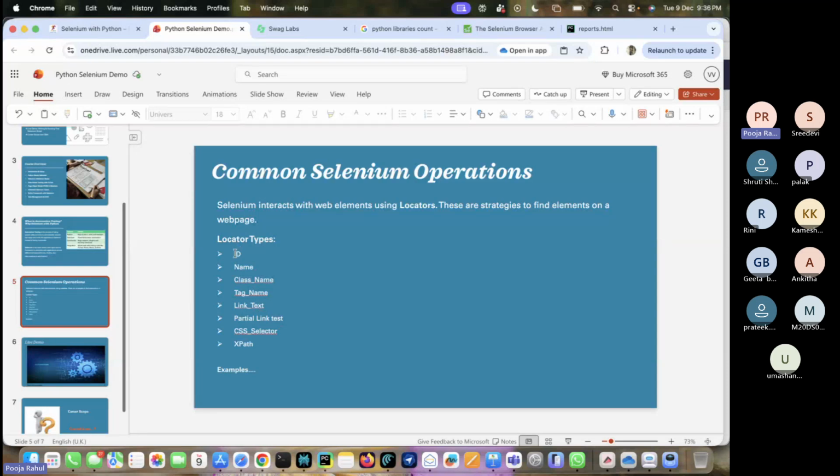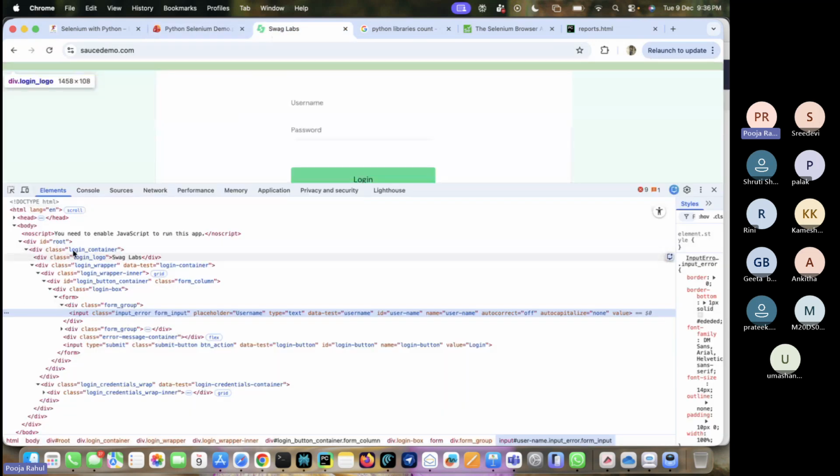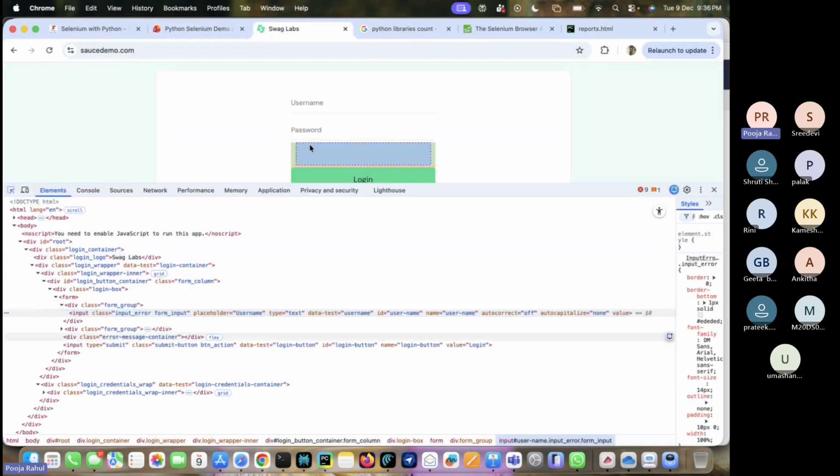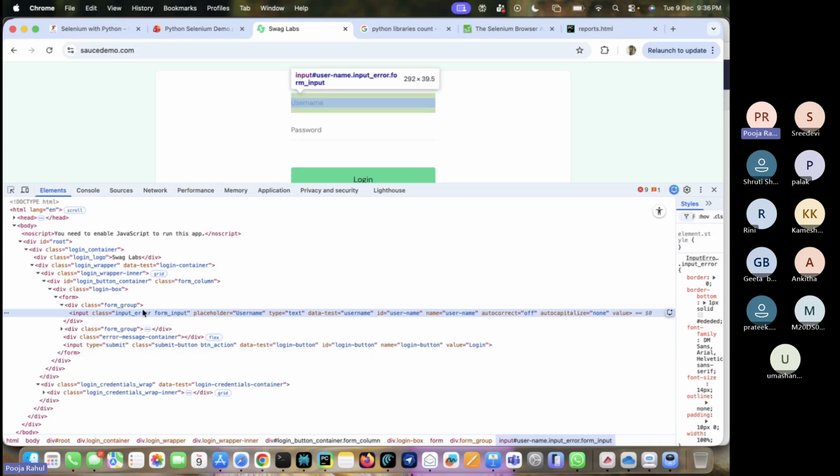Okay, how these strategies can be used, I'm going to show you. This is the DOM structure, right? We are going to check for any element. Suppose I want to check for this element. If you see, it is highlighted here. If you go here, it is highlighting here itself. If you see, it highlighted the username input box. Okay, now we got the element object inside this DOM structure.